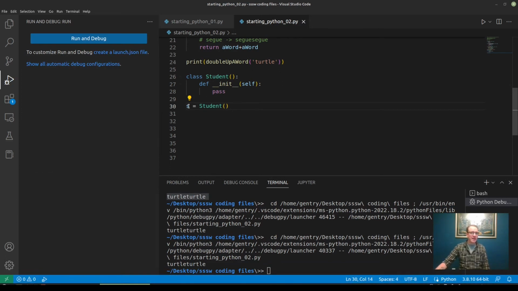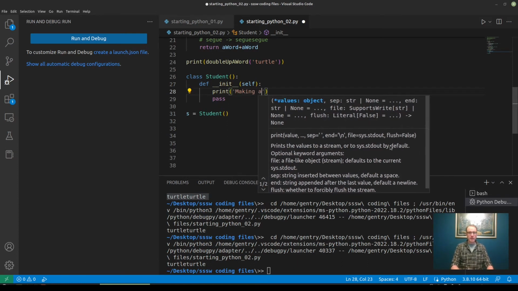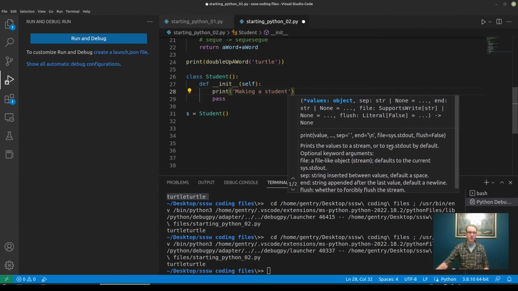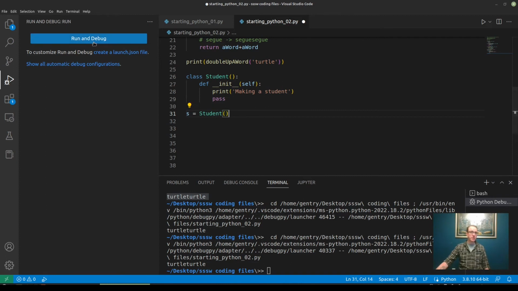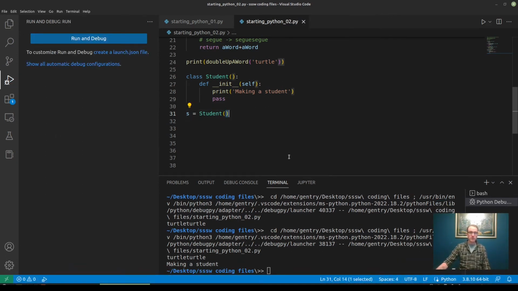Okay, so now s is a variable in my program. How do I know that this constructor actually ran? Well, let's throw a print statement in there. "Making a student," it'll say. So now every time I create a new variable with the type student, we're going to see that. Making a student. Whoops! I don't know how I lost a parenthesis there.